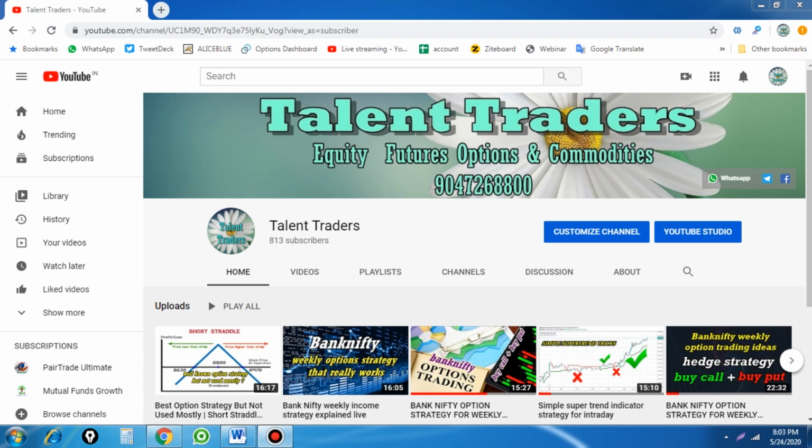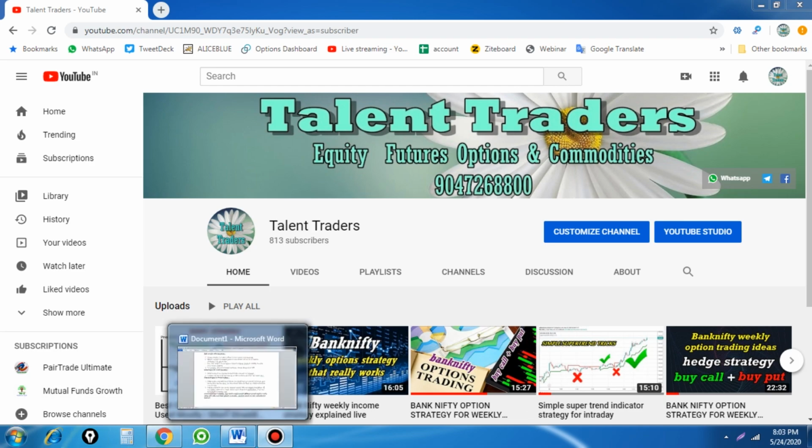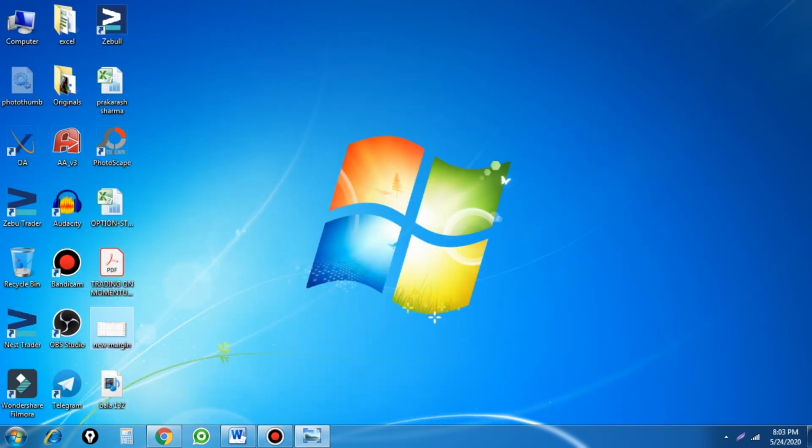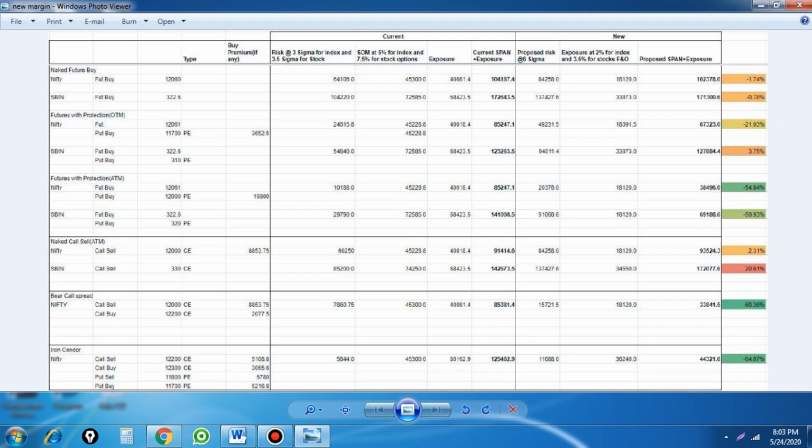So what are the changes in the new margins? We are going to see. First of all, let me show you an example of the new margin. I will compare naked positions with hedged positions, and see what the benefit is using this margin, which is applicable from the 1st of June.